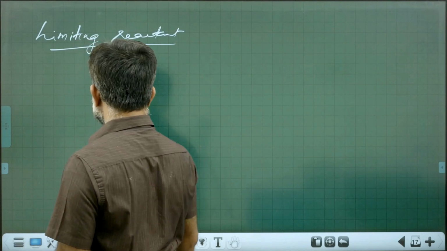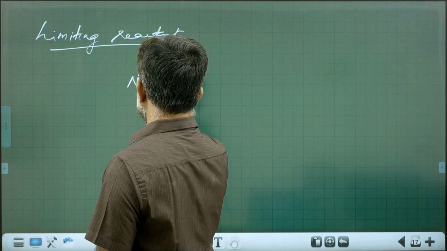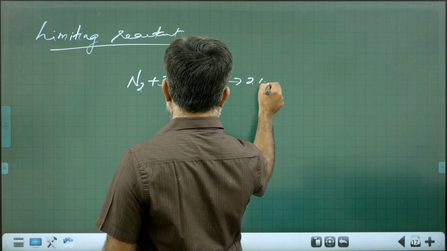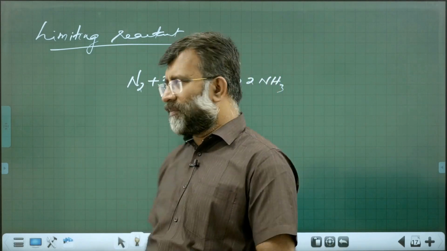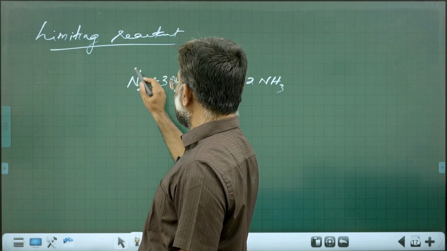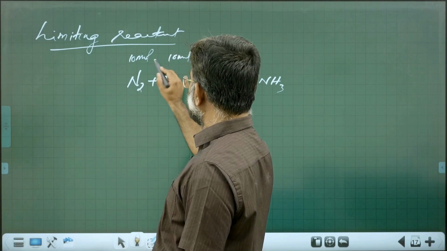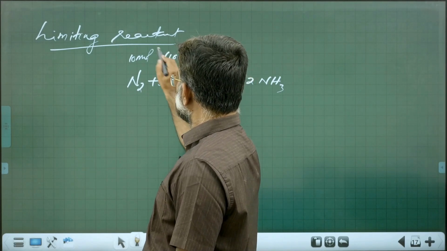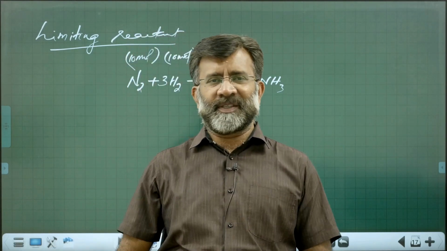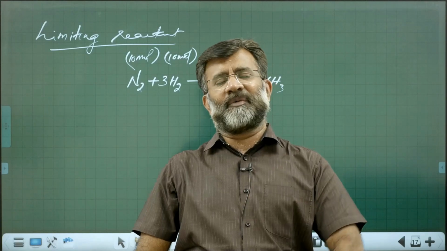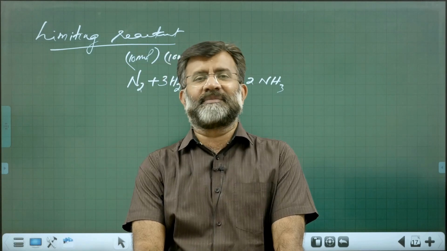Limiting reactant. For example, suppose we take the stoichiometry N2 + 3H2 giving 2 NH3. Imagine it is given in a problem that 10 moles each of nitrogen and hydrogen are taken to produce ammonia. They ask you which is the limiting reactant and what is the quantity of ammonia formed. This is an important question from this area.